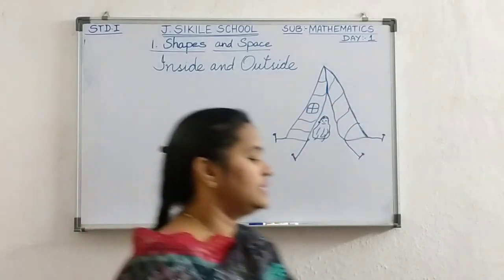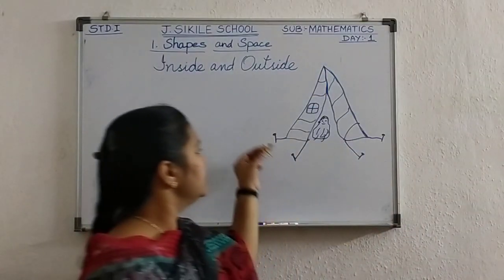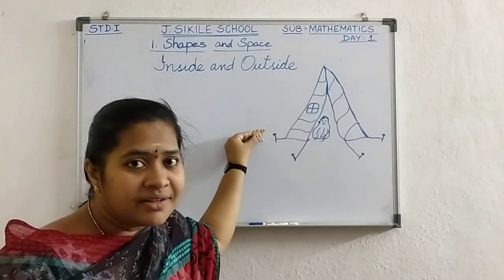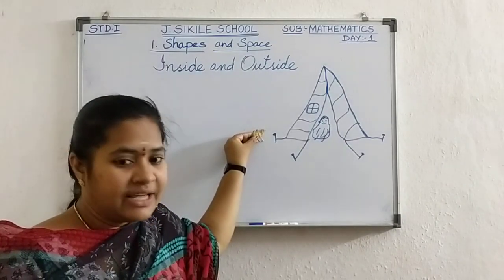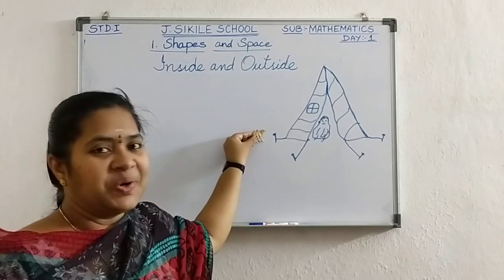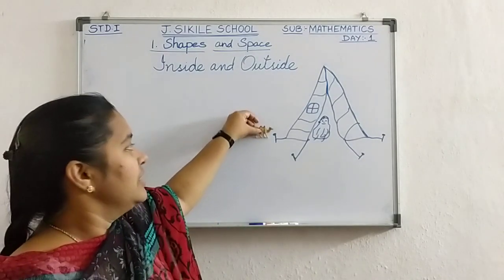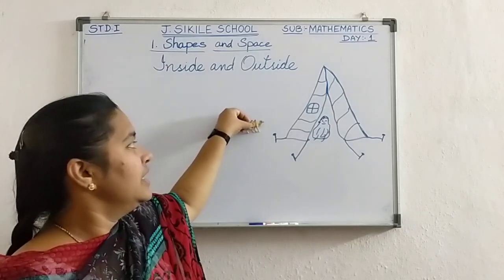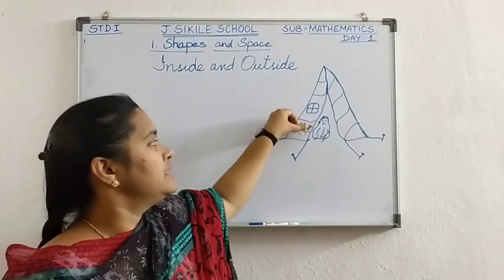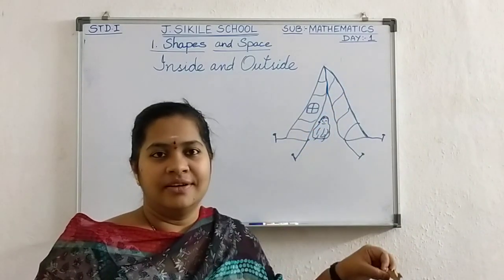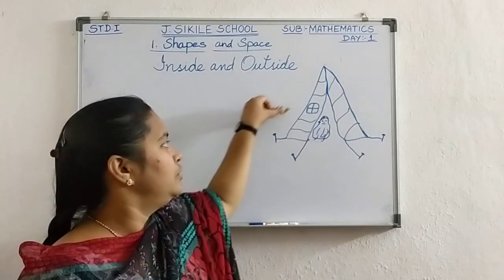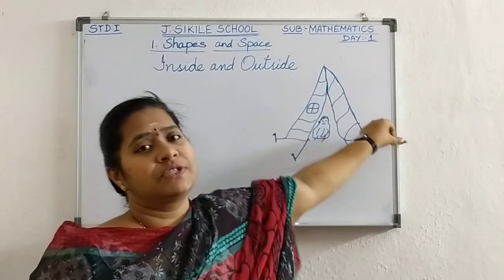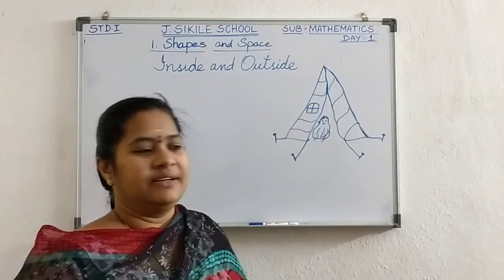Then what the camel said? No, it is very cold outside. Animals won't listen, no? We will listen. Like that animals will listen? No, always they won't listen. Okay. So what the camel said? The camel said, no, I want to come inside. You go outside. I want to come inside because it is very cold outside. So you go outside and I will come inside.